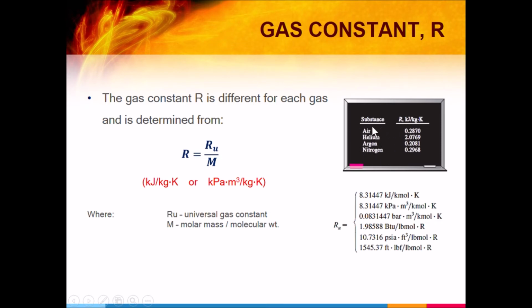For example, the air has a gas constant of 0.287 kilojoules per kilogram Kelvin, while helium is 2.0769, argon is 0.2081, and nitrogen is 0.2968 kilojoules per kilogram Kelvin.